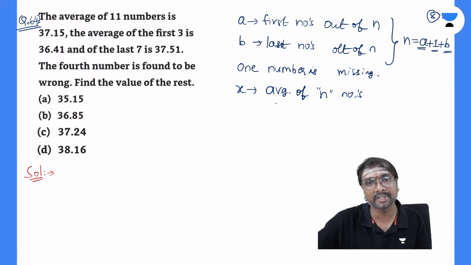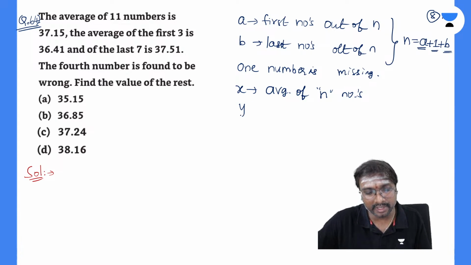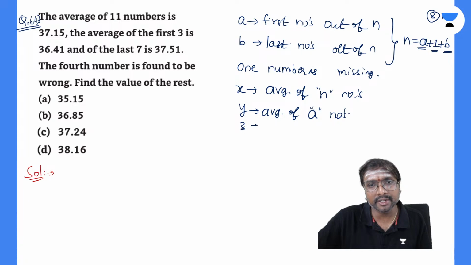X is the average of these n numbers, Y is the average of these A numbers, and Z is the average of these B numbers.